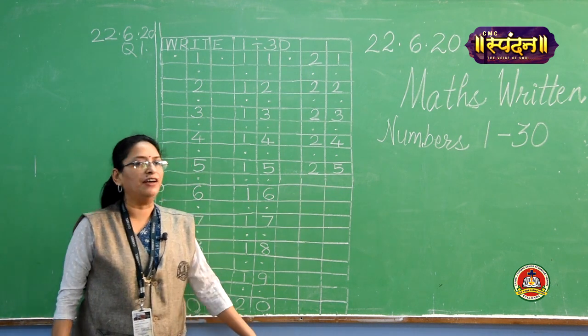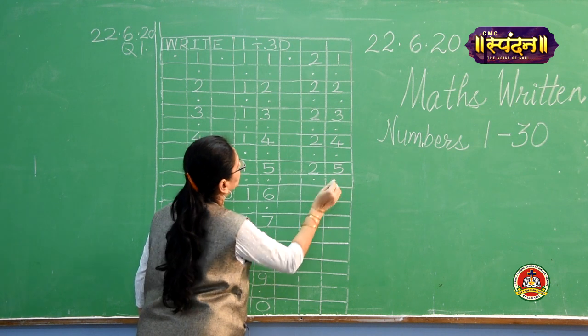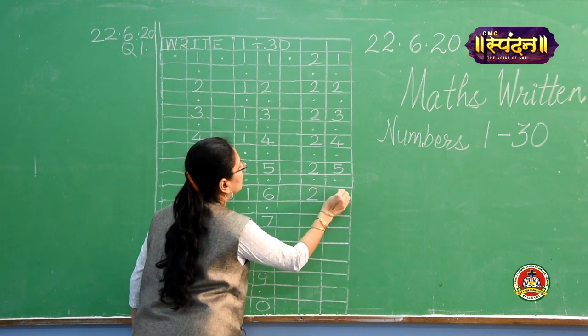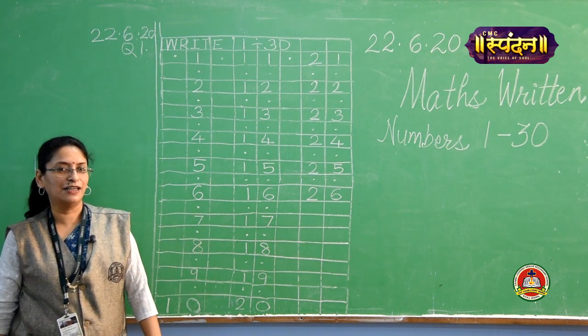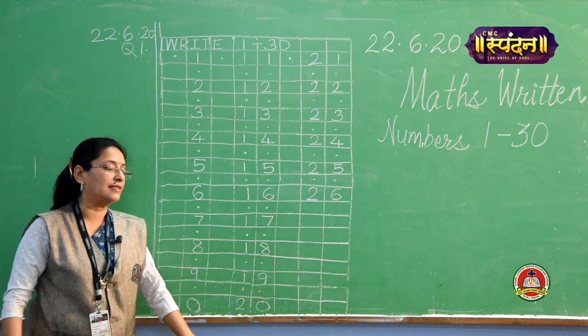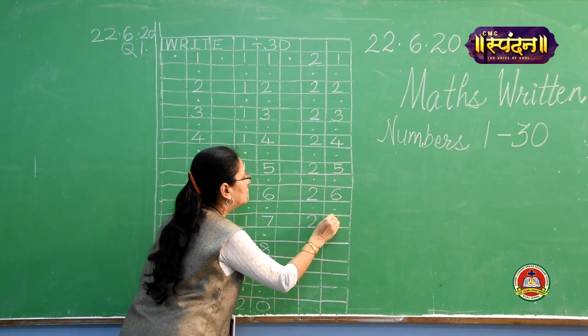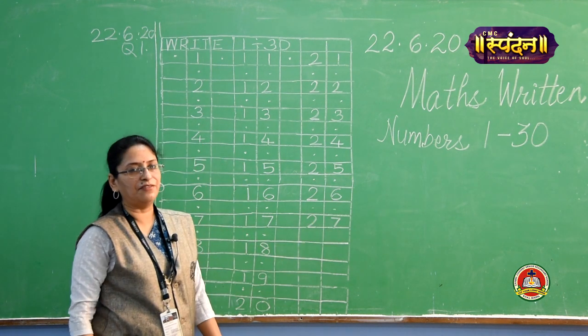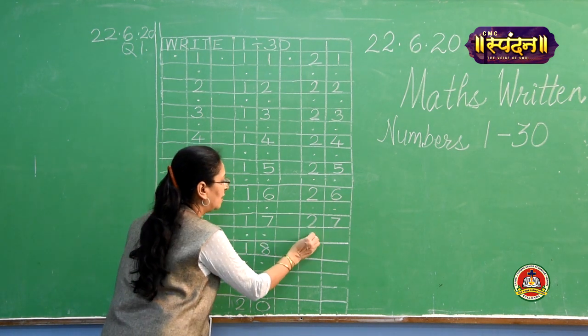2, 5, 25. Again put 2 dots, write 2, 6, 26. Again put 2 dots, 2, 7, 27. Repeat after me. 2, 7, 27.